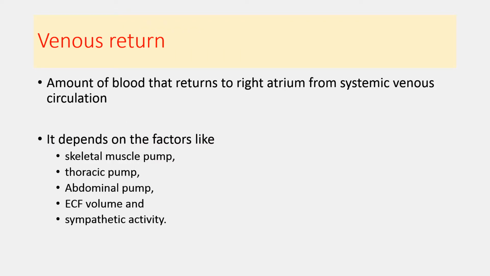Venous return is the amount of the blood that returns to the right atrium from the systemic venous circulation. Now the venous return also depends on various factors like the skeletal muscle pump, thoracic pump, and the respiratory activity, abdominal pump because of the abdominal muscle contraction, total amount of the extracellular fluid volume, and the sympathetic activity. These are the various factors which can affect the venous return. So let's understand how all these factors can alter the venous return towards the heart, which can change the end diastolic volume.